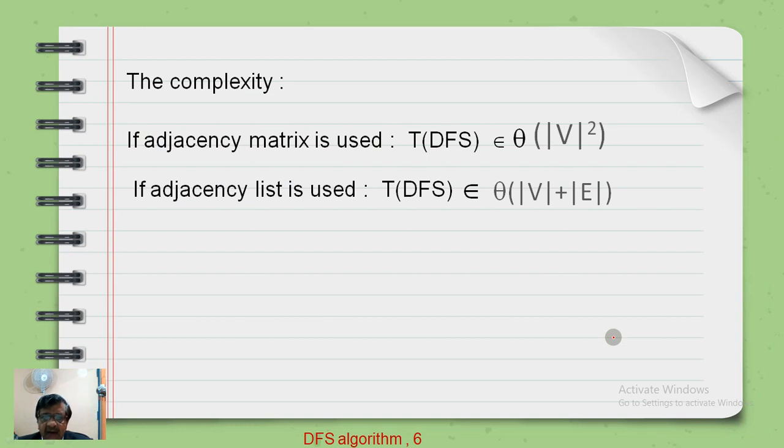If you verify the complexity of the DFS algorithm, development of the adjacency matrix itself is the complexity, because when you develop the adjacency matrix, you need to run 2 for loops. For i equal to 0, i less than n, i plus plus. For j equal to 0, j less than n, j plus plus.